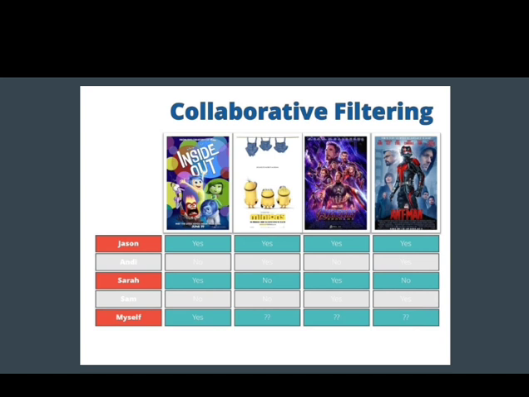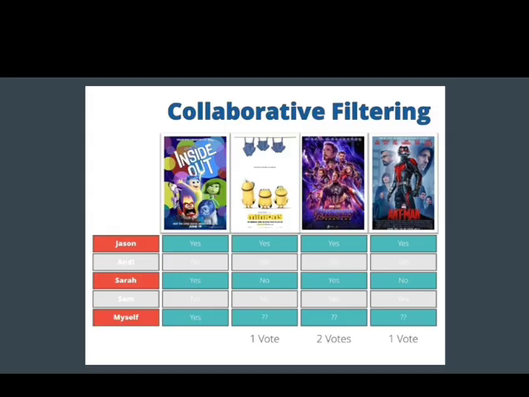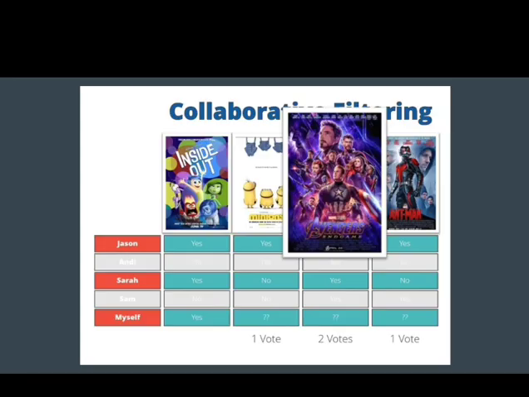So let's see what other movies Jason and Sarah liked that we didn't see. Here we can see for Minions we have one vote, for Avengers we have two votes, and for Ant-Man we have one vote. So according to collaborative filtering, the recommender system will recommend Avengers. This is how collaborative filtering works in order to recommend products too.